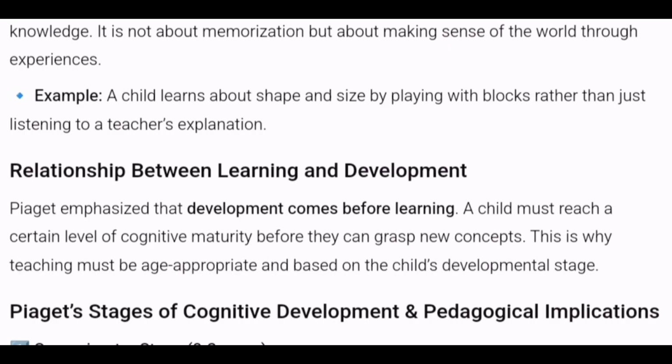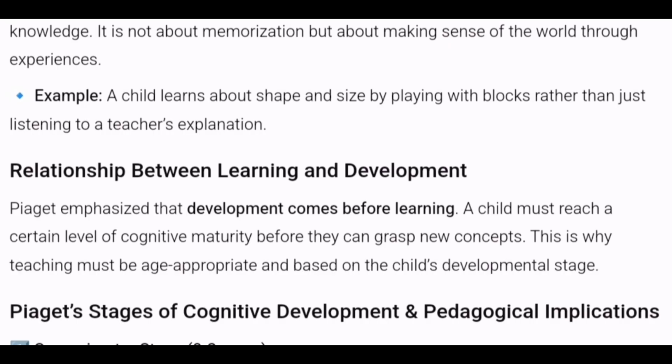Now you see, of course, there are different stages given by Jean Piaget in his theory. So he says that learning comes with cognitive maturity. Of course, that's why in our schools we have the syllabus, we have the books according to the level of the students, right? The mental maturity. The books we are using for class 1 students, we cannot or should not use them for class 5 students, or the books we use for class 10 students, we cannot use them for class 5 students, right? Why? Because the books are designed according to the cognitive ability and the maturity of the children, right?